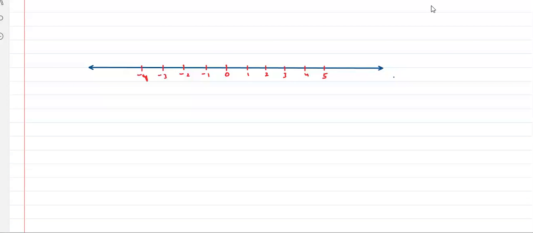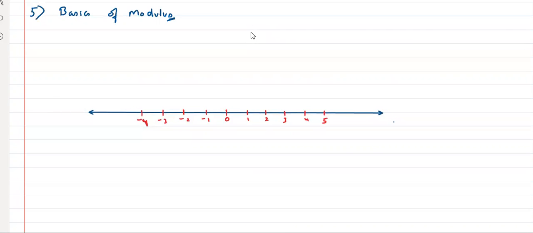Now my question is: till now, when we studied functions or the number system, we said that if I'm having a root, whatever is inside the root should always be positive. Yes or no? That is what we have been studying.